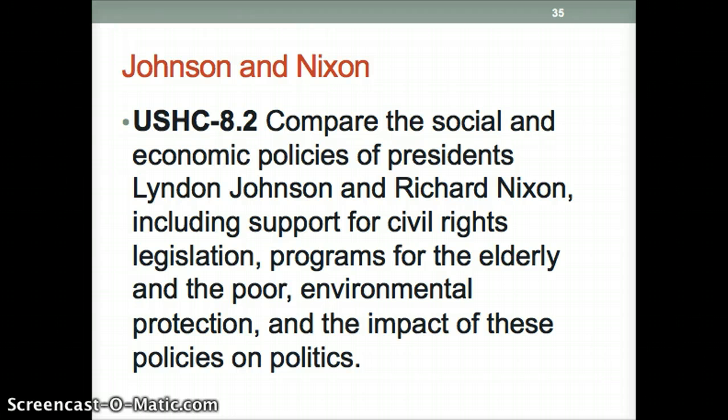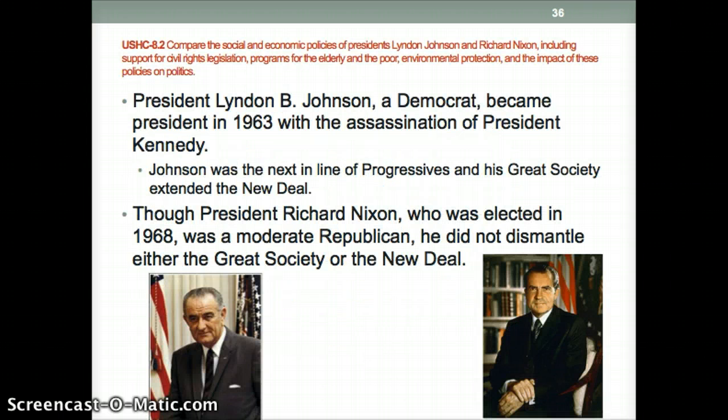Johnson was a Democrat and thought he was being pretty liberal. Nixon was conservative, somewhat moderate. He was a Republican. President Lyndon B. Johnson was a Democrat. He became president in 1963 with the assassination of President Kennedy. He's the next in line of progressives, and his Great Society extended the New Deal.